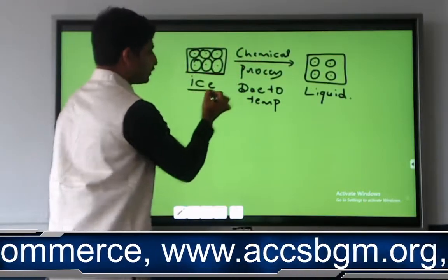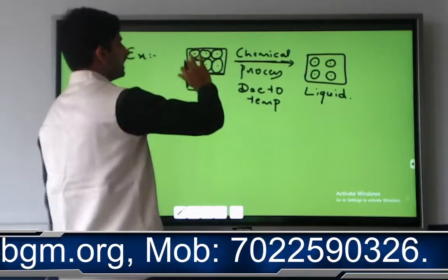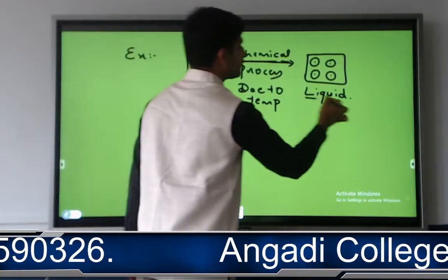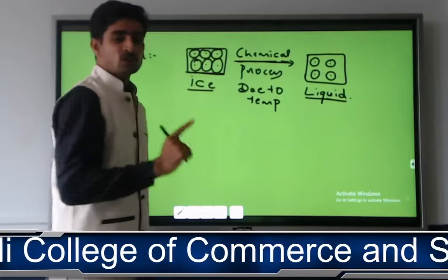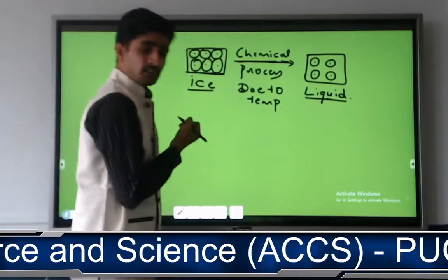So initially it was ice. Due to the process, it has converted into another state of matter. Which form? Liquid form. This is all because of what? Only because of chemical reaction.